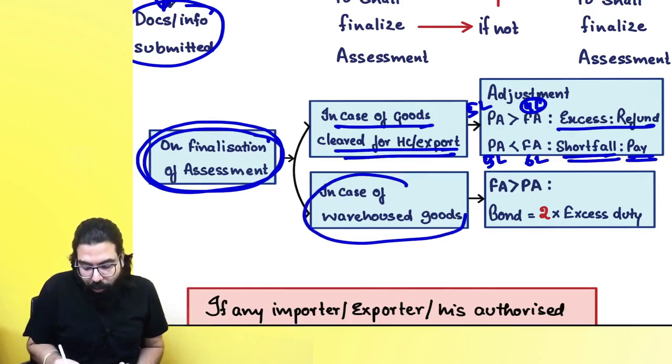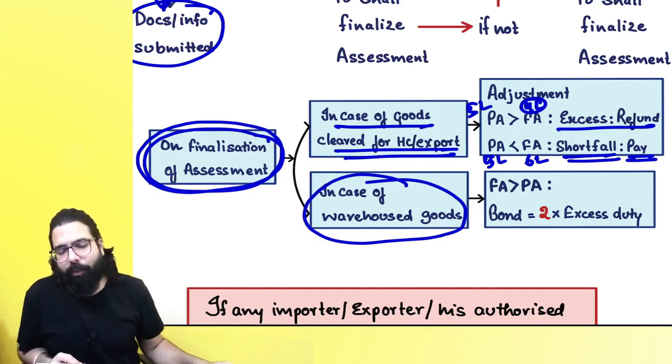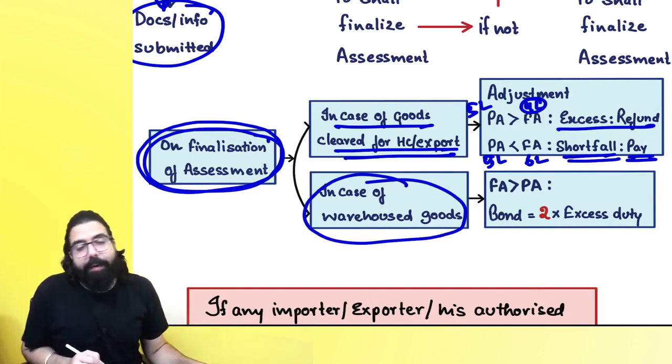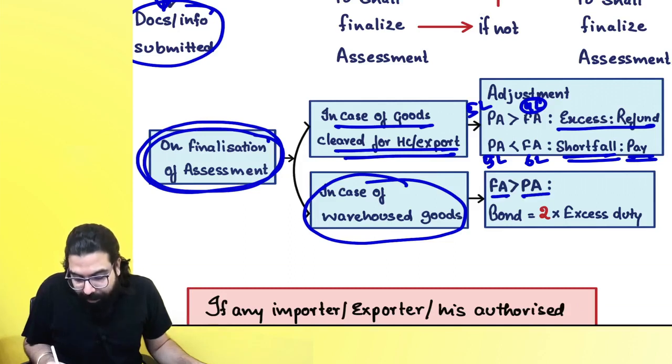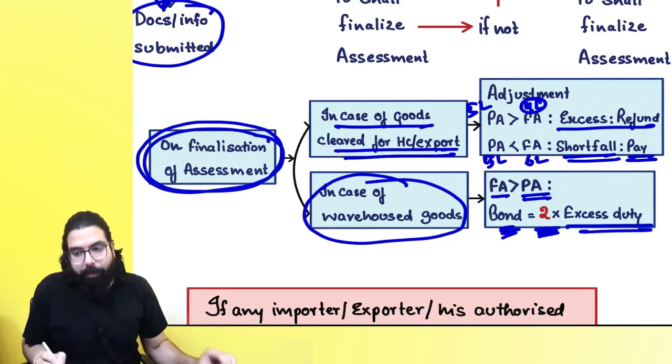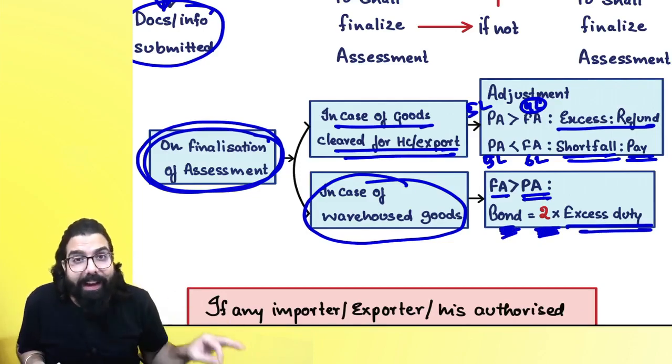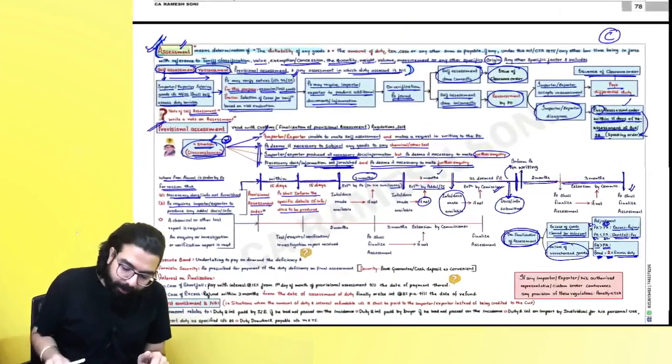In case of warehouse goods, always remember one thing, please remember everyone, in case of warehouse goods, they have gone ahead and told, if the final assessment is greater than the provisional assessment, you will have to give 2 times of the bond amount for the excess duty. 2 times of the bond amount has to be given. Okay sir, point is clear.